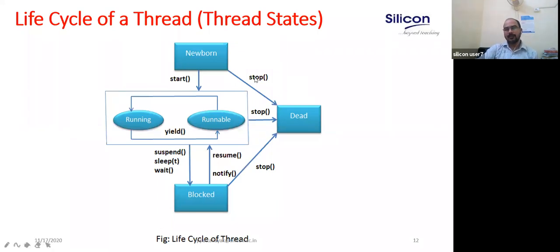Now let us discuss a little bit of multi-threading: the life cycle of a thread, or thread states. What are the stages a thread generally undergoes when it executes? You can expect such a question in your exam. These are the important stages. Newborn state: when you create a thread, the thread is in the newborn state. Then you start it, and the thread moves to the runnable state.